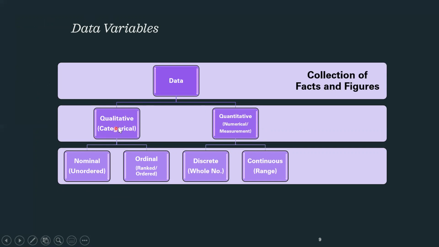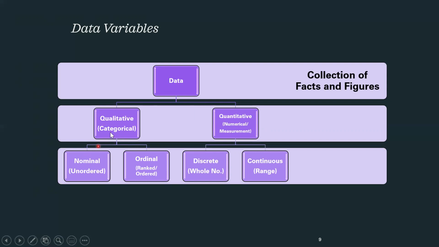Qualitative data is when we ask someone and the answer is in terms of a category, like male, female, good, bad, poor, or say qualification as undergraduate, graduate, postgraduate, doctorate, and postdoctorate. So these are qualities. There is one kind of data which is called qualitative data. Another one is quantitative data. When we ask someone and the answer comes out to be quantitative in nature, like age and number of accidents, all these were quantitative data.